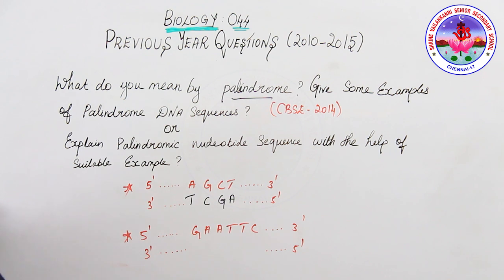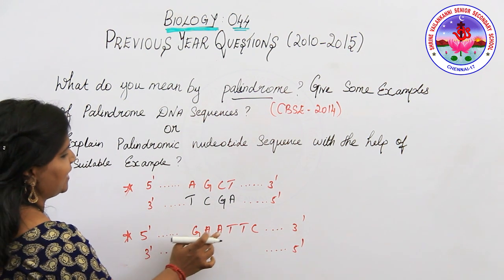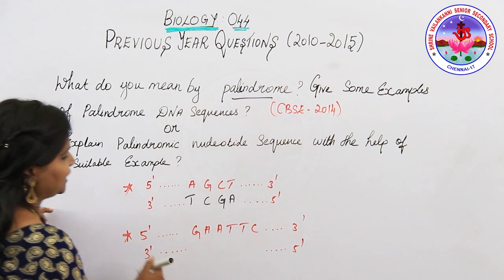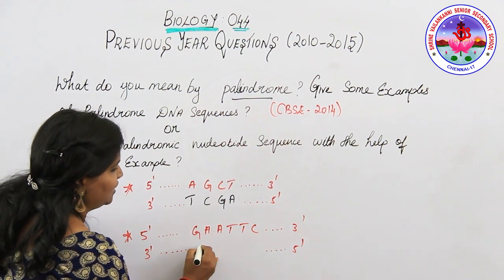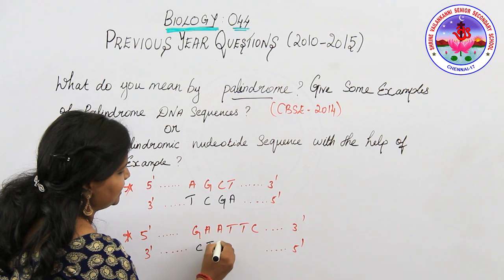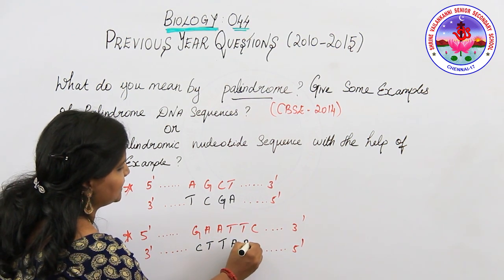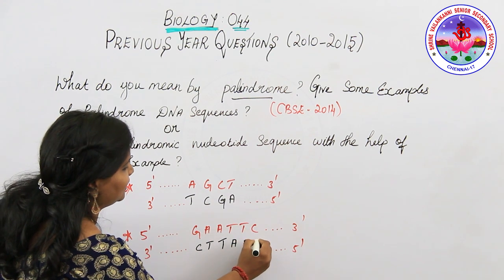Next example. 5 prime end, G, A, T, T, C, ending with the 3 prime end. At the 3 prime starting end, G is paired with what? C. A paired with T, again A paired with T, T with A, and C is paired with what?